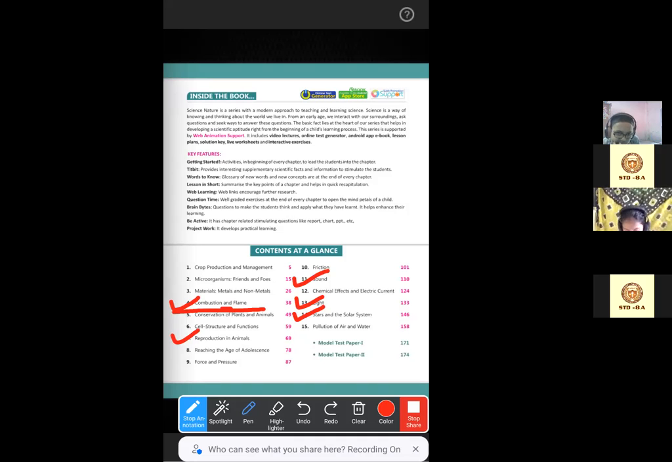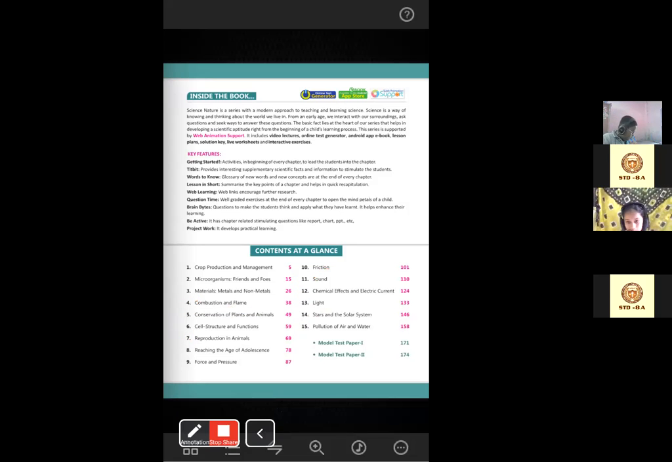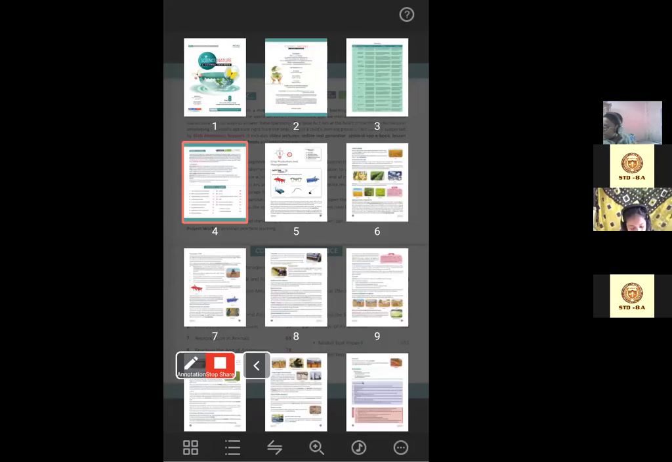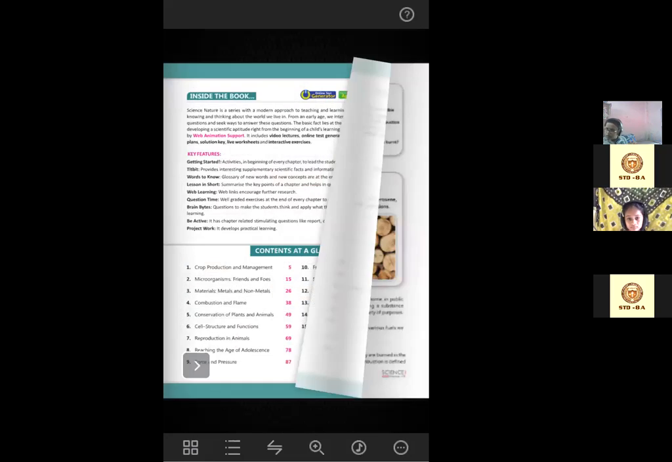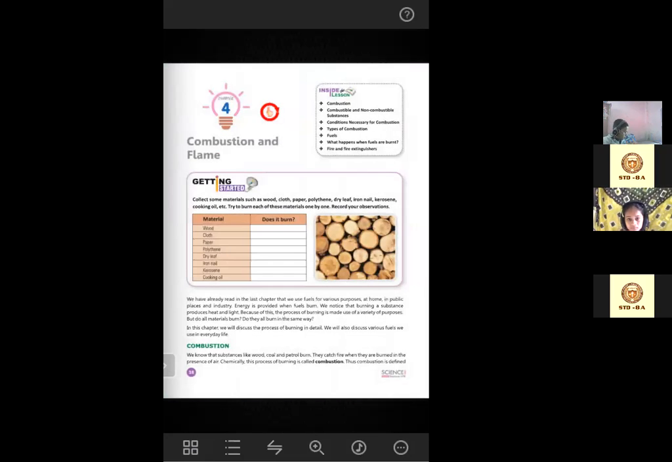Everyone open page number 38. So in this chapter, we will learn about combustion. That means what is combustion, and combustible and non-combustible substances. That means the substances that take part in combustion and the substances that do not support or take part in combustion. Conditions necessary for combustion. So for combustion, what are the factors that are necessary for combustion, and types of combustions.